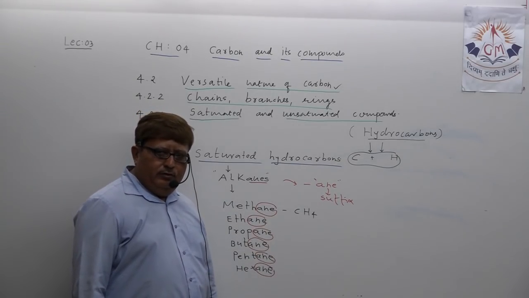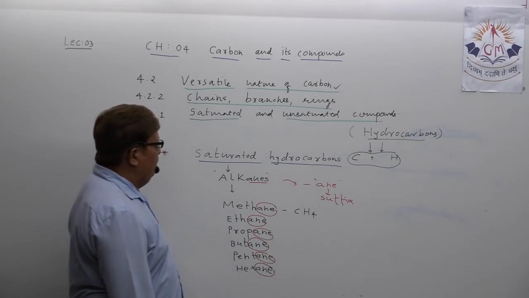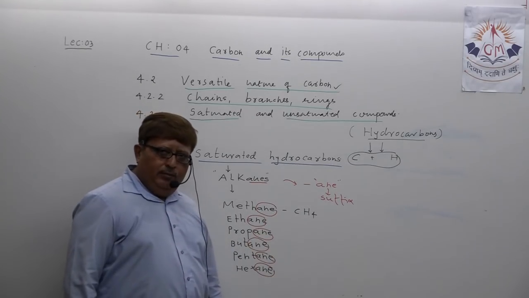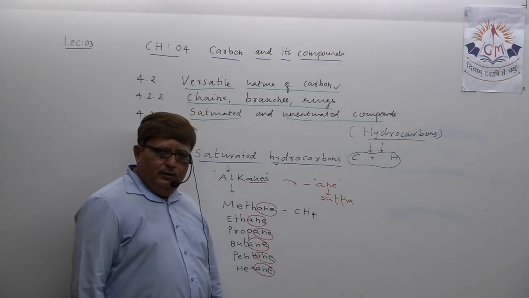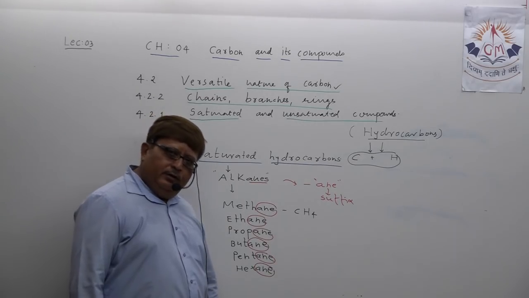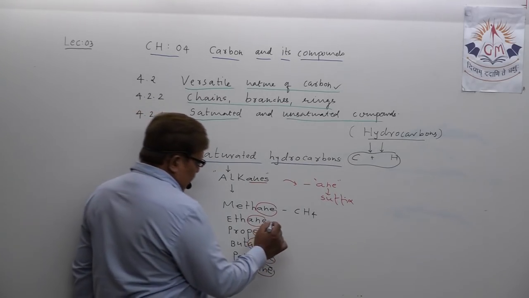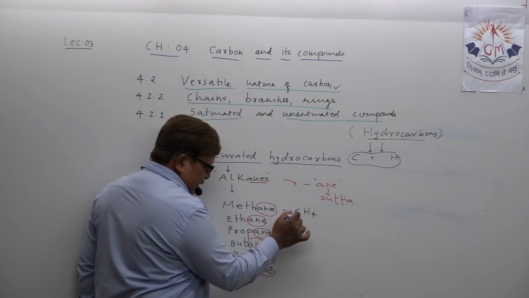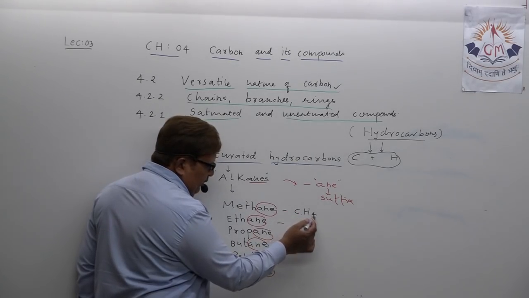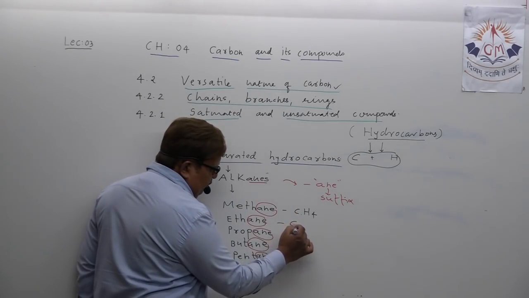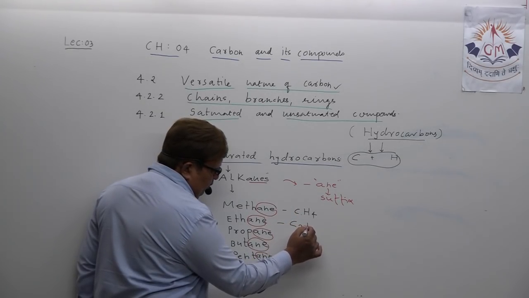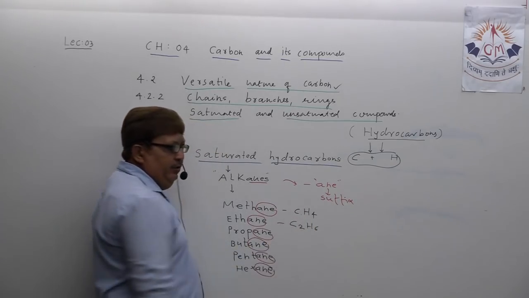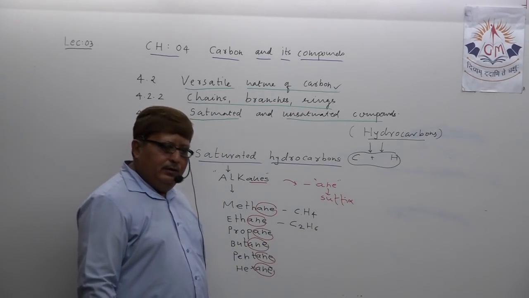If I just know the formula of methane, am I able to write the formula of ethane? Yes, my dear student. Just here, how many carbon atoms? One. Increase one carbon atom and two hydrogen atoms. What happens, say? C2H6. Take it, the formula of ethane is clear.